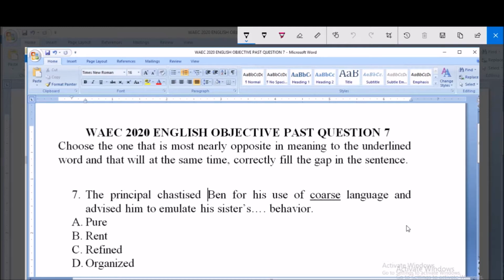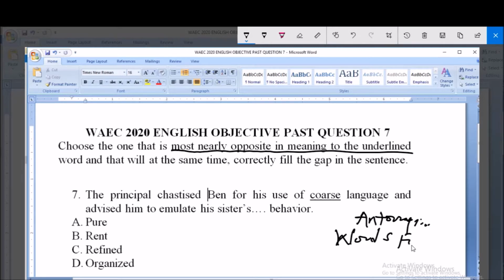Question number 7. The instruction here says we should look out for the option that is most nearly opposite in meaning to the underlying word. As I told us, this topic is coming from the heading called antonyms under word formation. That is where the topic is from, and the underlying word here is coarse,